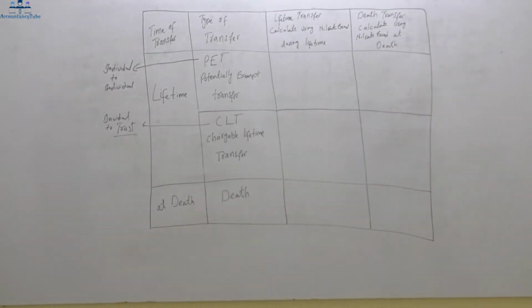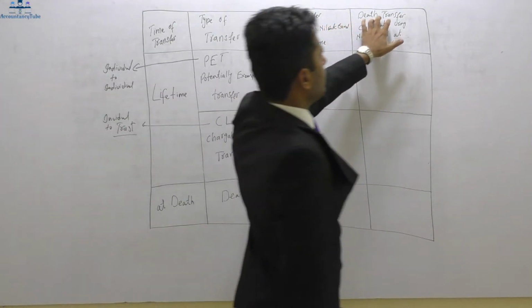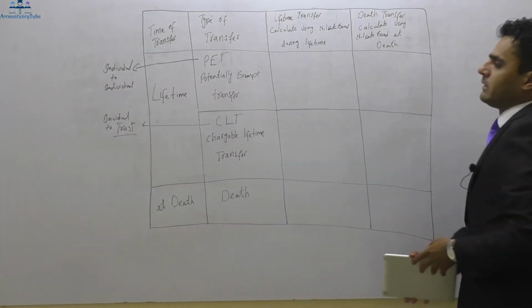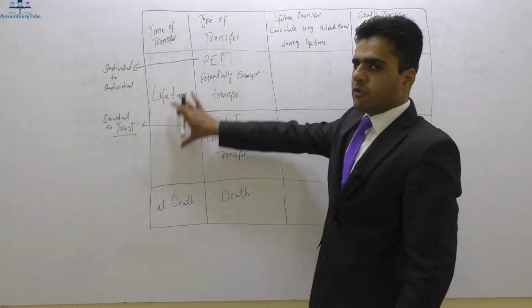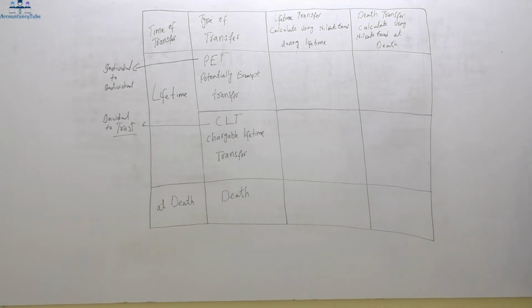Right? Now after that it says lifetime transfer. As I said, there will be two types of transfer. One will be lifetime transfer, another will be death transfer. So types of transfer: one is lifetime transfer, another one is death transfer. Now this is the time of the transfer, and this is the type of transfer. Please make sure you do not confuse these with each other.